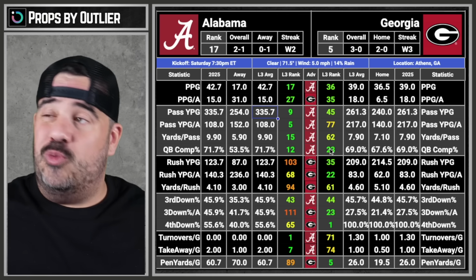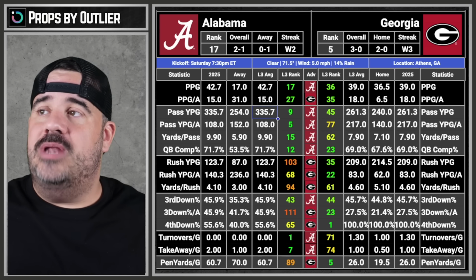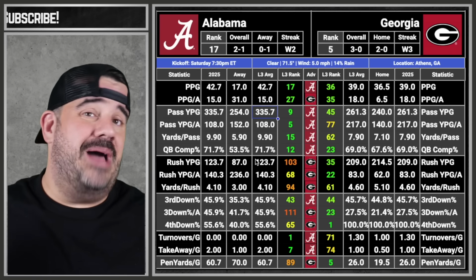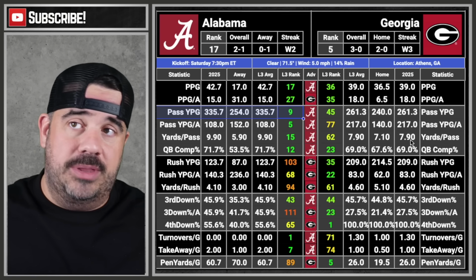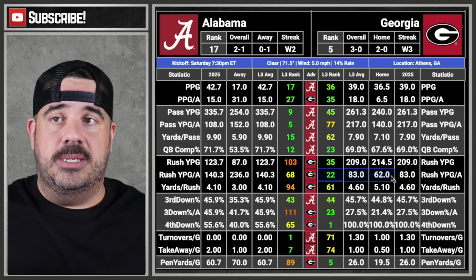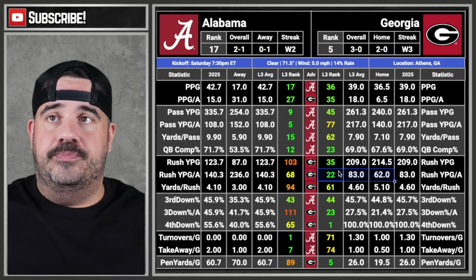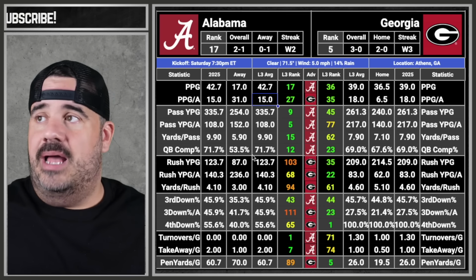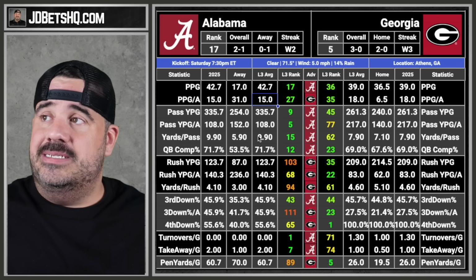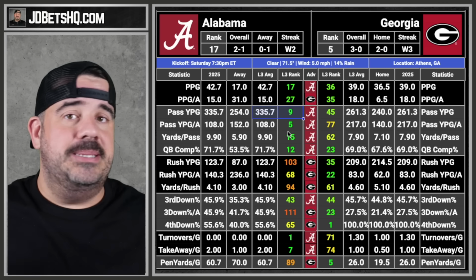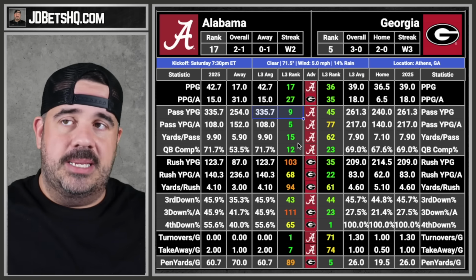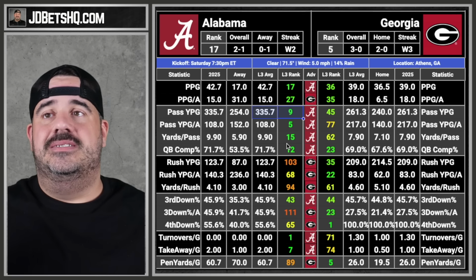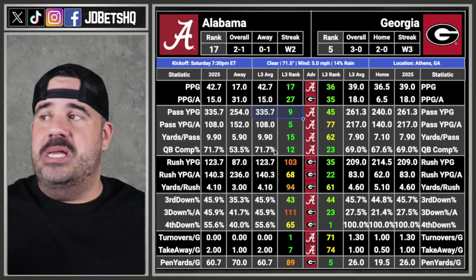So 3.5, over under 52.5. Do we feel this is going to be a higher scoring game? I do believe it is. I think they're going to have to score, and they're going to have to see if Georgia can keep up with them scoring. But Georgia's going to try to run the ball. So I'm tempted to take Bama 3.5 too. I'm tempted. Something tells me. Ty Simpson looks so good the last couple games. That was Wisconsin and some FCS team, but man, everyone's picking Georgia and everyone's picking Oregon.